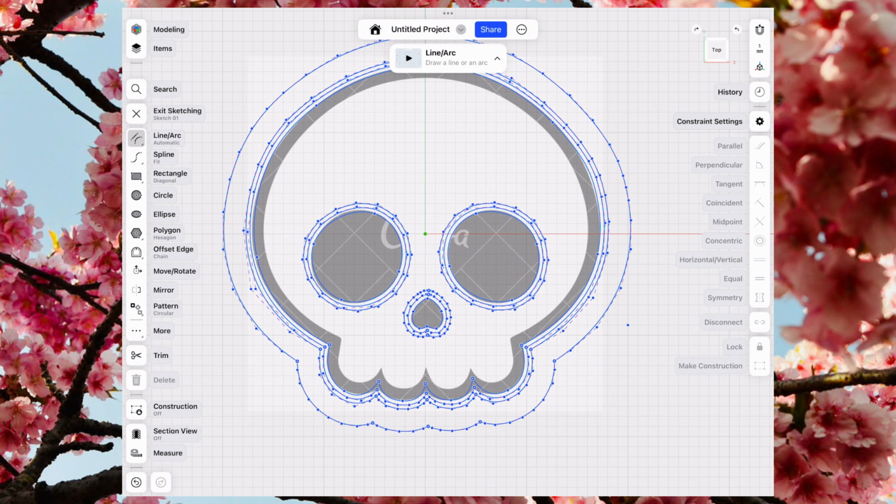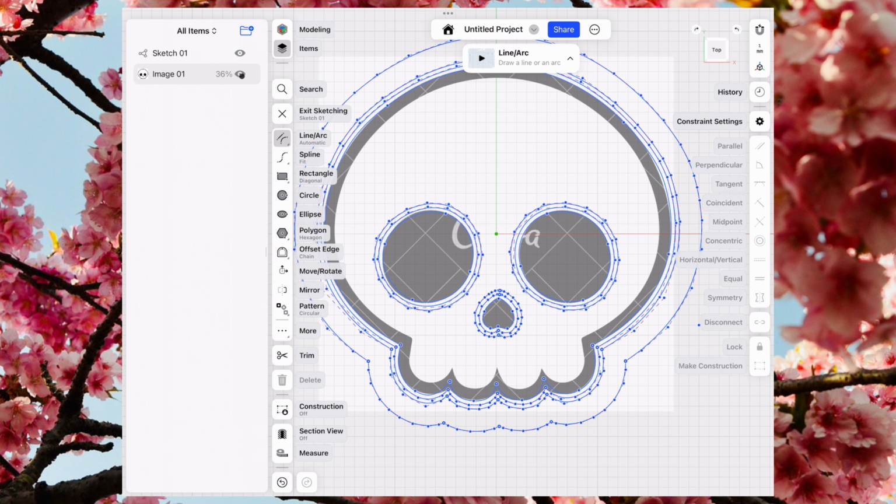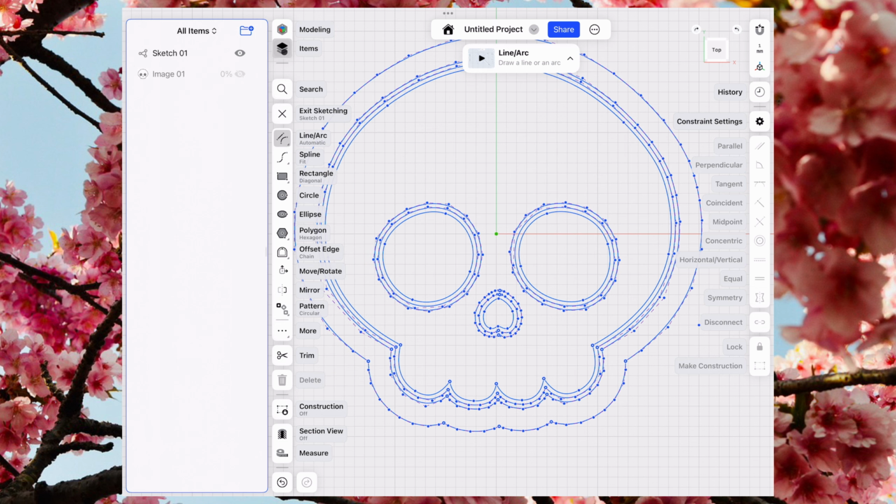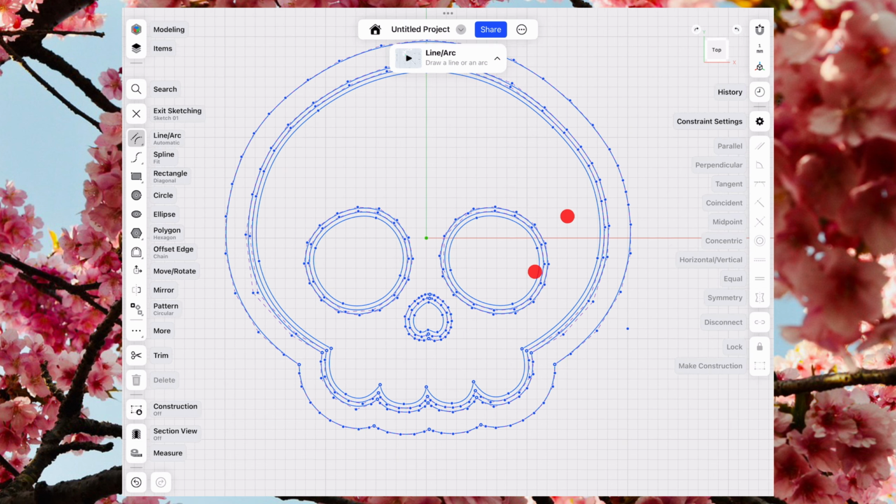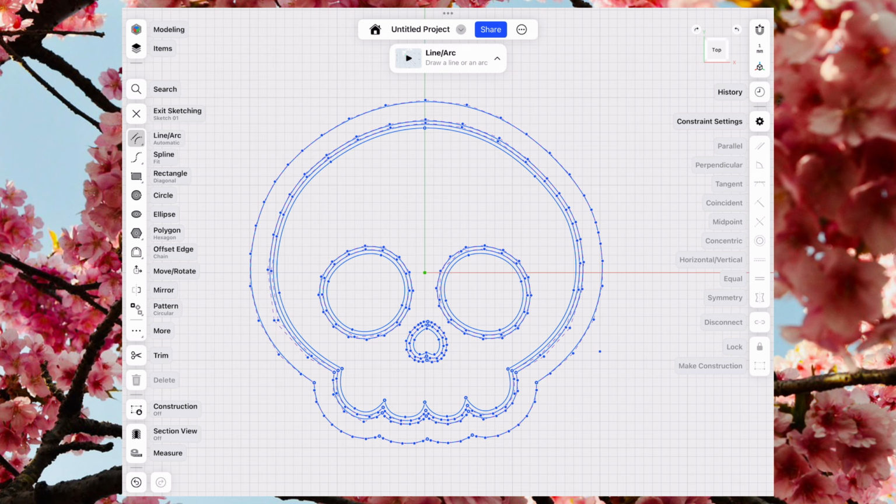Once the outlines are finished, we can hide the image since we no longer need it. The final step in our sketch is adding support for the eyes and nose. Right now they're floating and not attached to the cutter. We'll add a bar running from left to right to connect everything. To do this, draw 2 lines, one below the nose and one above the eyes.